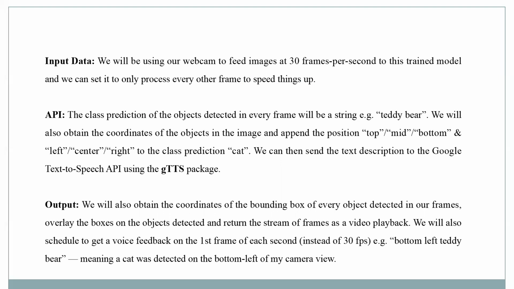Output: we will also obtain the coordinates of the bounding boxes of every object detected in our frames. The overlay of the objects detected is returned as a stream of frames as a video playback. We will also schedule the voice feedback on the first frame of each second instead of every frame at 30 FPS. Example: bottom left teddy bear, meaning a teddy bear has been detected at the bottom left of my camera view.